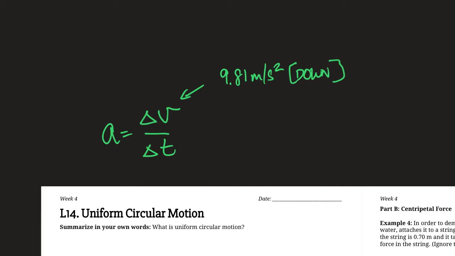But what happens if the velocity changes in a different way? What if we keep the magnitude the same, but we change the direction? Does that still count as an acceleration? Well, let's think about it for a second. We define acceleration as a change in velocity over a change in time. Is a change in direction a change in velocity? And it is. So we can actually define a delta v as a change in direction as well.